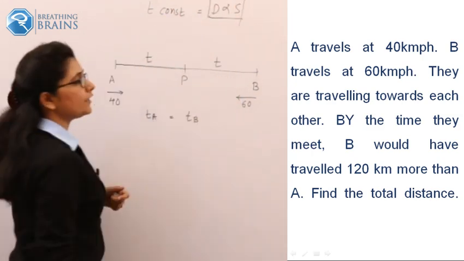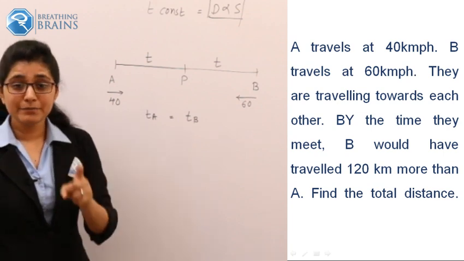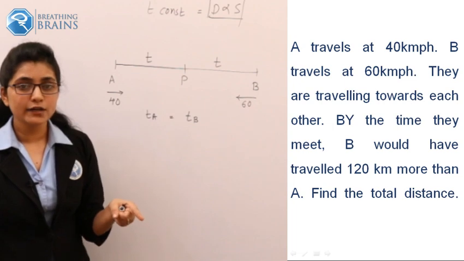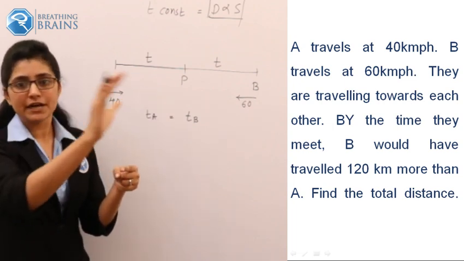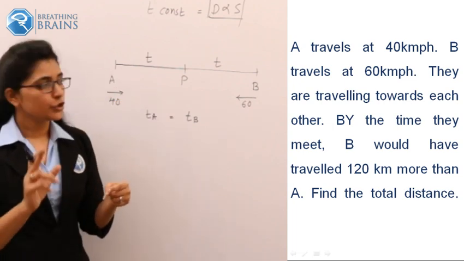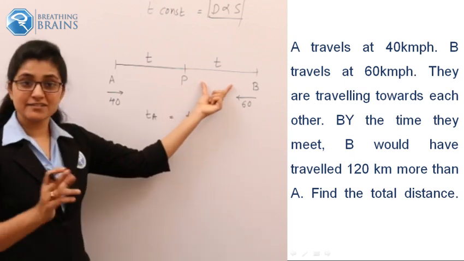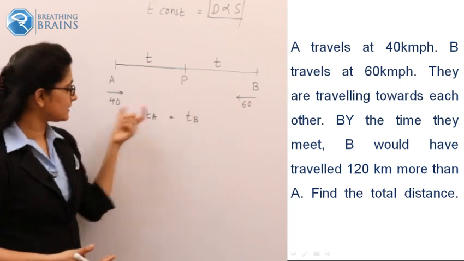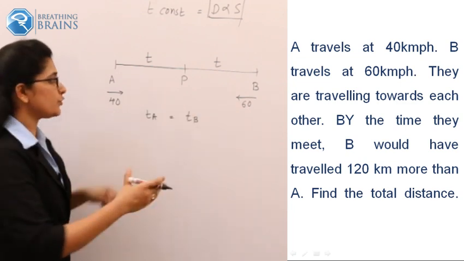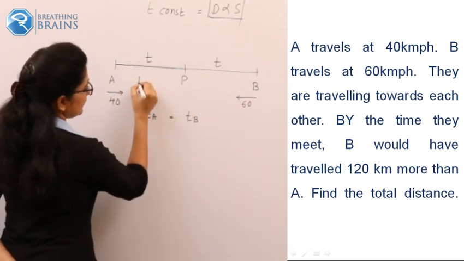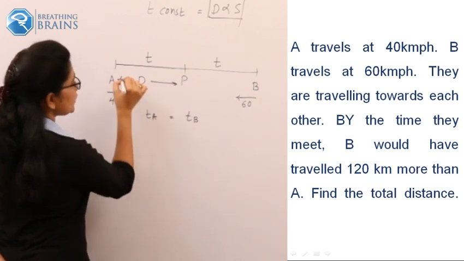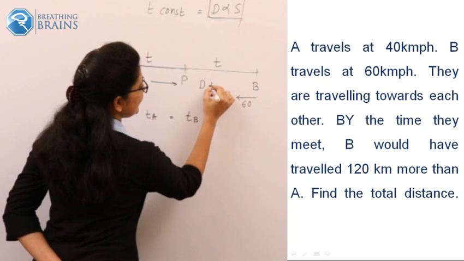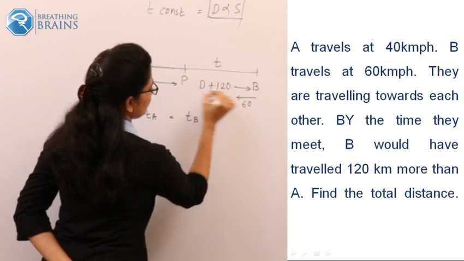This means whose speed is more, he should travel more distance, right? So this person traveled 120 km more because his speed is more. His speed is 60, the other's speed is 40. So if you consider that one person traveled d kilometers, the other person should travel d plus 120.